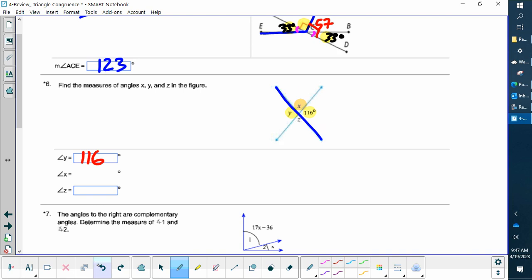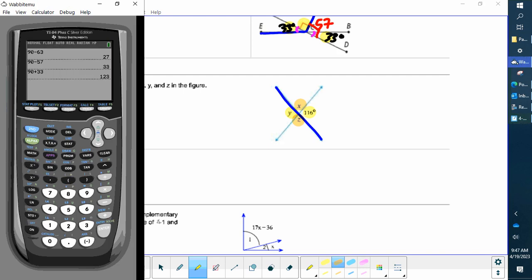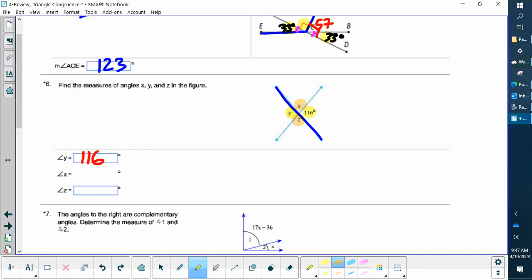And I also have another set of vertical angles. If I know that one, I know this one. So let me use my calculator here. So 180 minus 116, and we get 64. So the last two angles are 64 and 64.